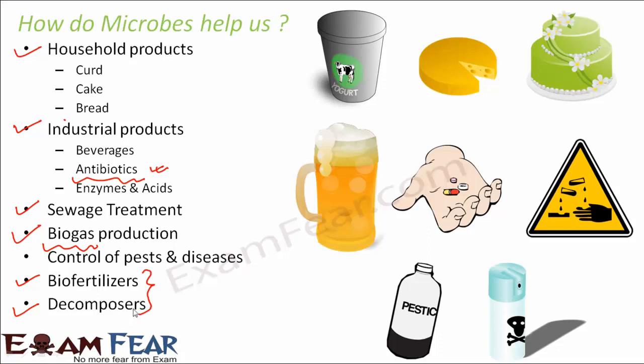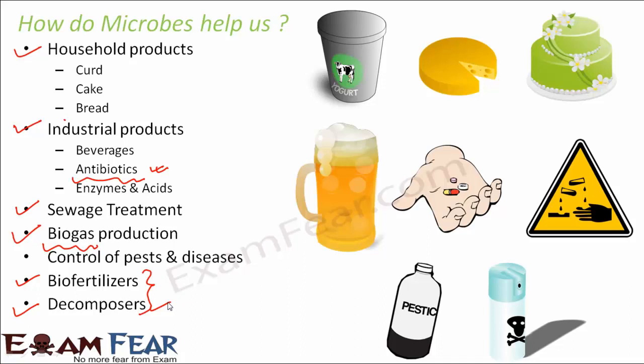So what are biofertilizers and what are decomposers? Biofertilizers are living organisms or microorganisms which act as fertilizer. What do fertilizers do? In our previous lesson we saw that fertilizers improve the soil quality. They enrich the soil with more useful nutrients. So some microorganisms can help to enrich the soil with useful nutrients, and that is why those organisms are called biofertilizers. So that is one way it can help us. They can also act as decomposers, that is, they break down dead and decaying matter into useful inorganic substances. So that means it helps the environment to get rid of the unwanted dead and decaying matter.